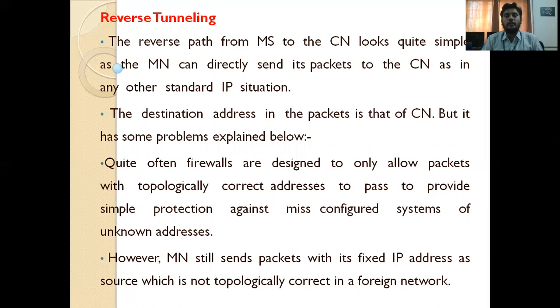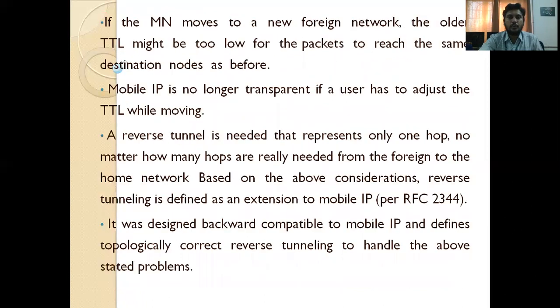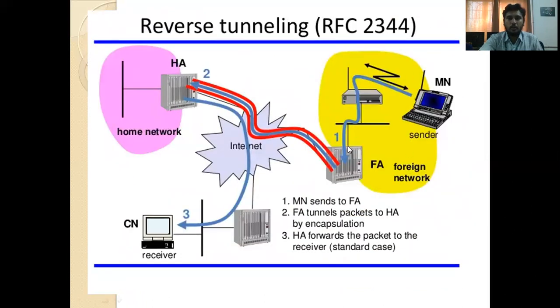But some problems occur, that is, firewall problems. For that purpose, it has to follow this way: mobile node to foreign agent, foreign agent to home agent, home agent to the correspondent node. In this way, the reverse tunneling is done.